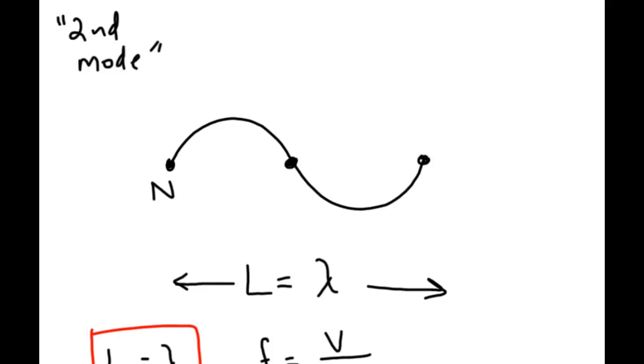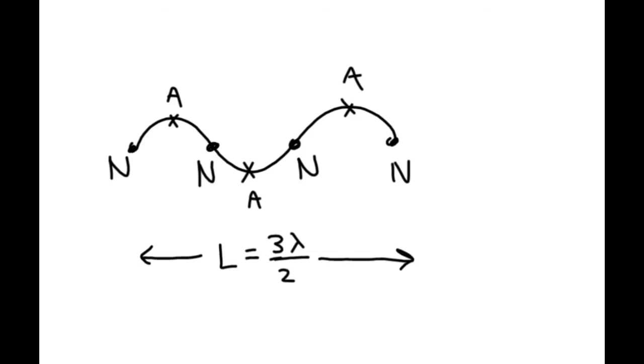Let's come back to the second example, the second mode. That had 3 nodes and 2 antinodes. Okay. So look, the second mode has 2 antinodes. Back to here, this is our third. This, of course, is the third mode of vibration, the third vibrational mode.